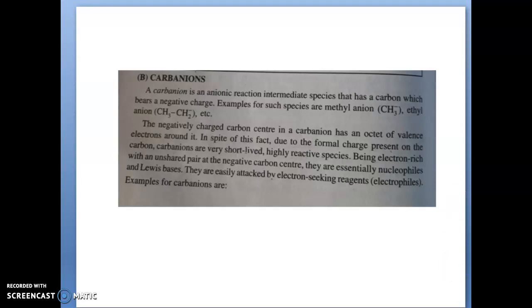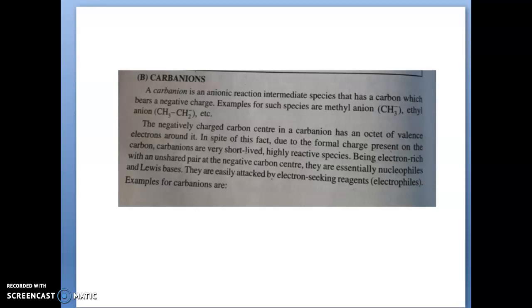Hi students, today we are going to discuss carbanions. In the previous class we discussed the carbocation, and today we discuss carbanion and also free radical. So first of all, what is a carbanion? A carbocation is a positive charge bearing carbon, and a carbanion is a negative charge bearing carbon.